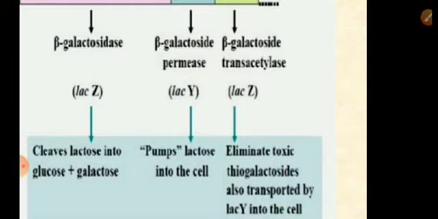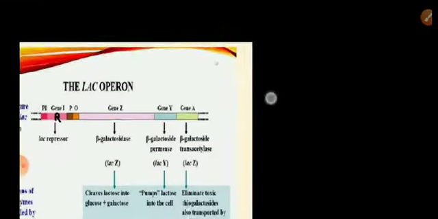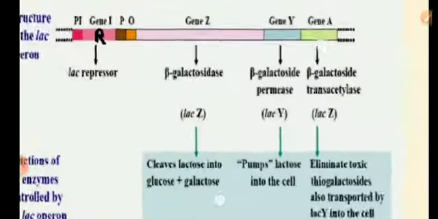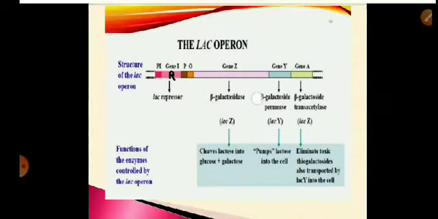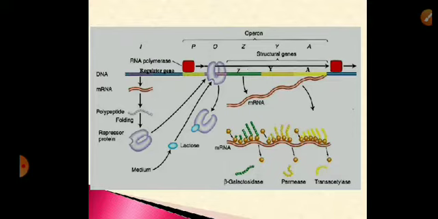Galactoside trans-acetylase, its function is still not certain. What is the role of trans-acetylase? Trans-acetylase is not directly involved with the uptake or breakdown of lactose, but it is supposed to be eliminating certain toxic thiogalactosides. So its function is uncertain, and it is not directly related to lactose functioning. So this is about the structure of Lac Operon.